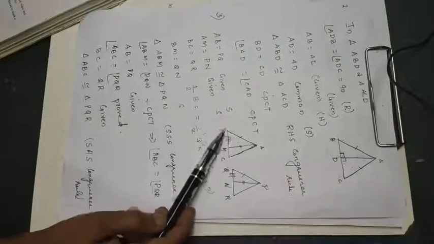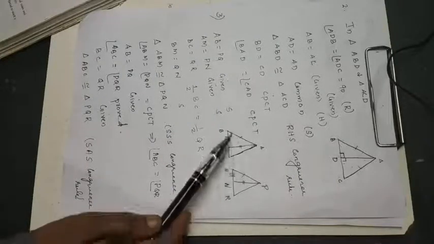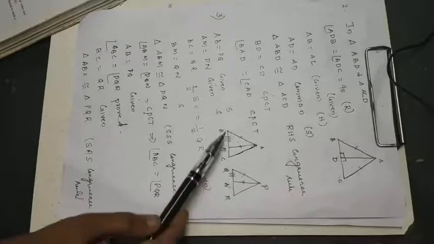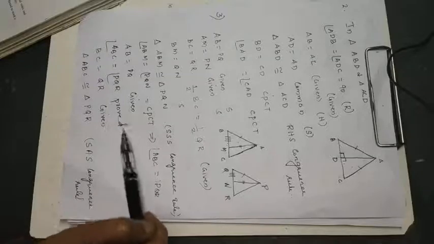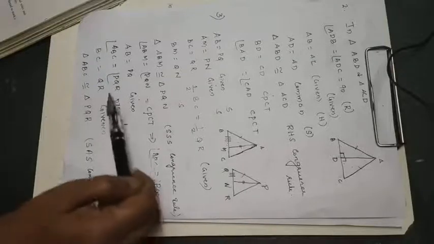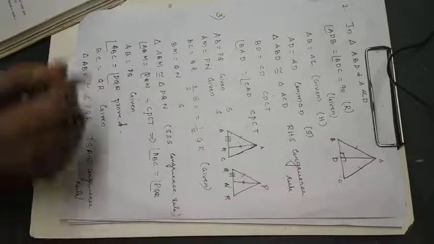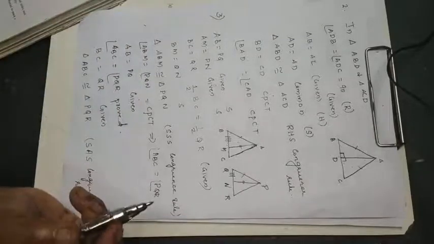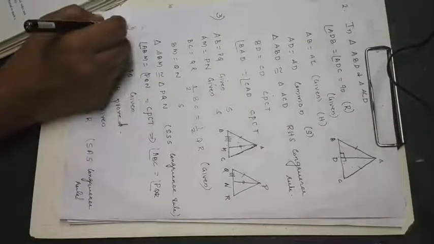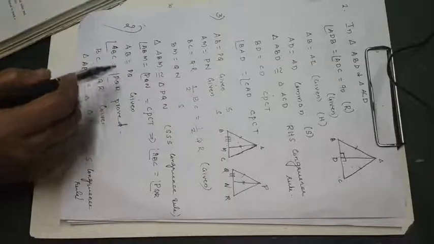Now when you take these two triangles congruent, corresponding parts, that is angle B will be equal to angle Q, you can take, then that you can use for the second part. Second part starts from here: AB equal to PQ, angle ABC equal to angle PQR, then BC equal to QR. So by SAS congruence, these two triangles are congruent.